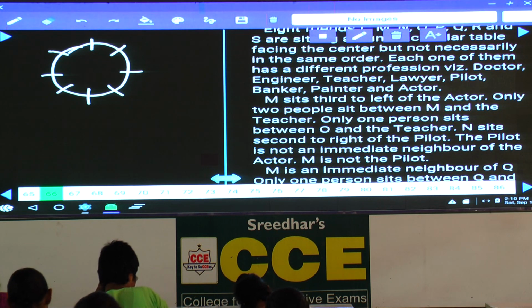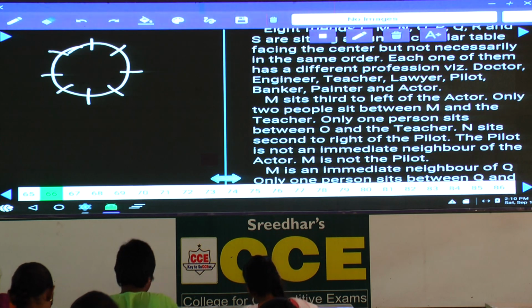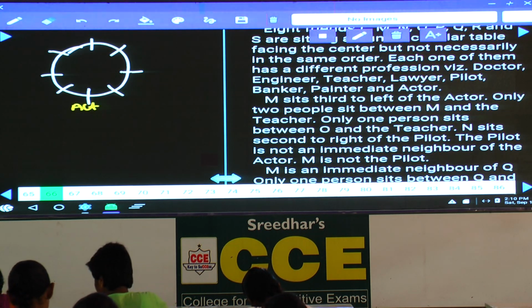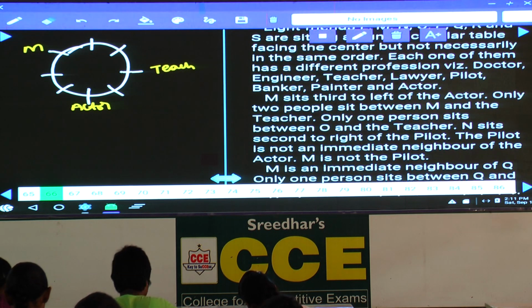M sits third to the left of the actor. M is seated third to the left of the actor. As all the persons are facing towards the center, now we can fix one of the persons. Now I am fixing actor here. M sits third to the left of the actor. And only 2 people between M and the teacher. As only 2 people between M and the teacher, 1, 2, hence the teacher must be here. Only 2 people between M and the teacher.